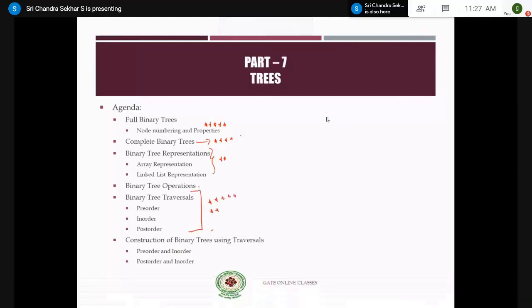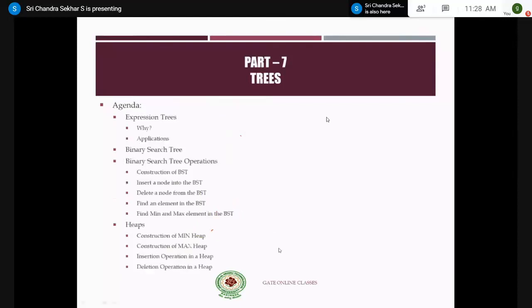Binary tree traversals, right? And this is also very important. Construction of binary trees using traversals. That is, if the pre-order and in-order traversals are given like this, how can you construct a binary tree? And if post-order and in-order are given, how can you construct a binary tree, right? I'll definitely discuss the types and patterns of questions that are asked in these topics.